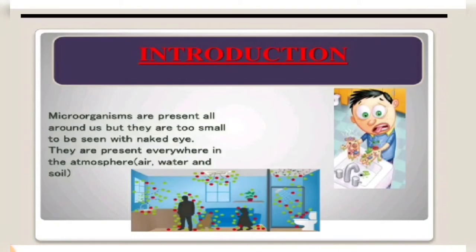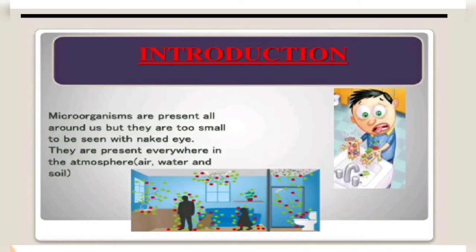But these small organisms, though tiny, can be seen with our unaided eyes. But yes, there are certain organisms which cannot be seen with our unaided eyes, and that needs a special instrument. Do you know the name of that instrument, children? Yes, right, that is microscope. So such organisms which cannot be seen with our unaided eyes can be seen with the help of a microscope.